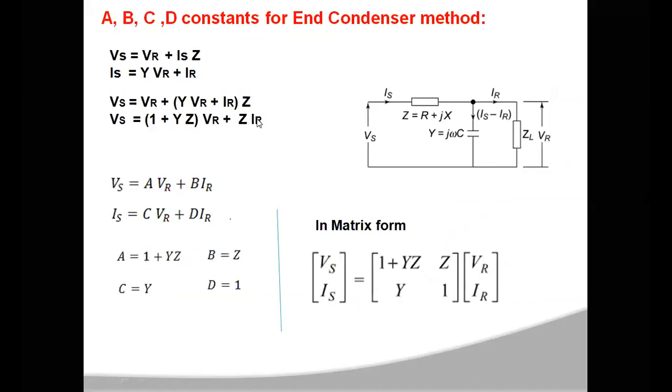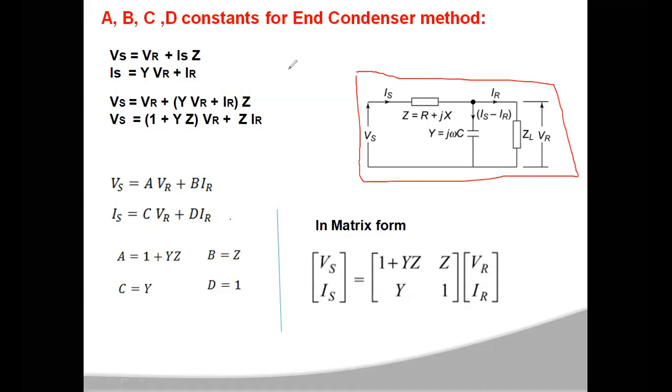Now, for the same end capacitor method, let us determine the ABCD parameters, since by using ABCD parameters also you can express the performance of the transmission line. To get the ABCD parameters, you take the same end condenser method network.